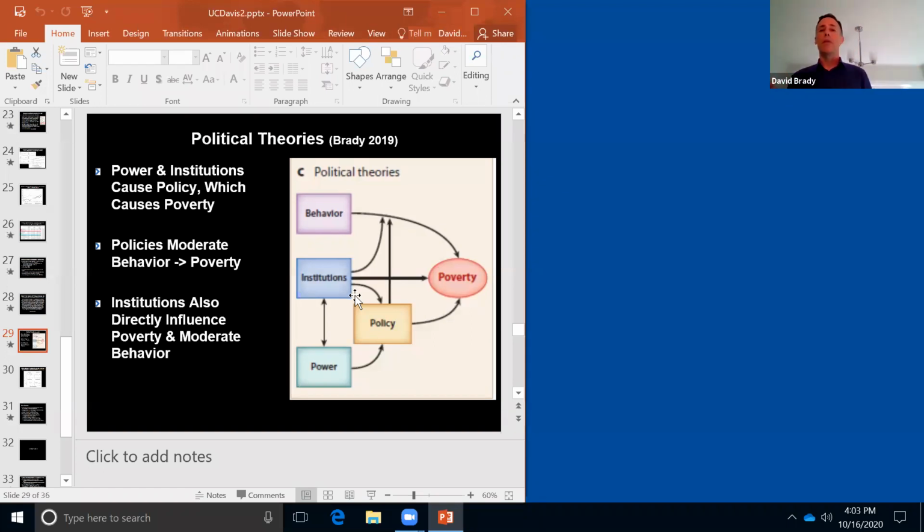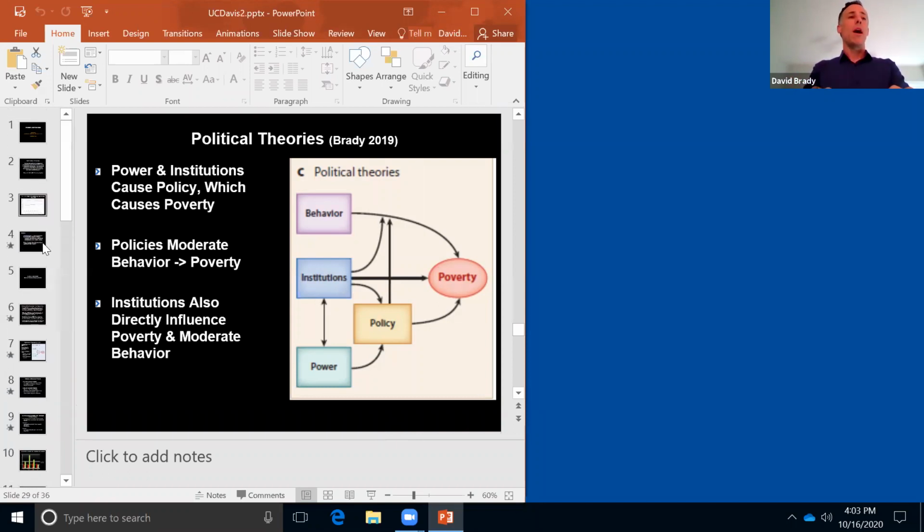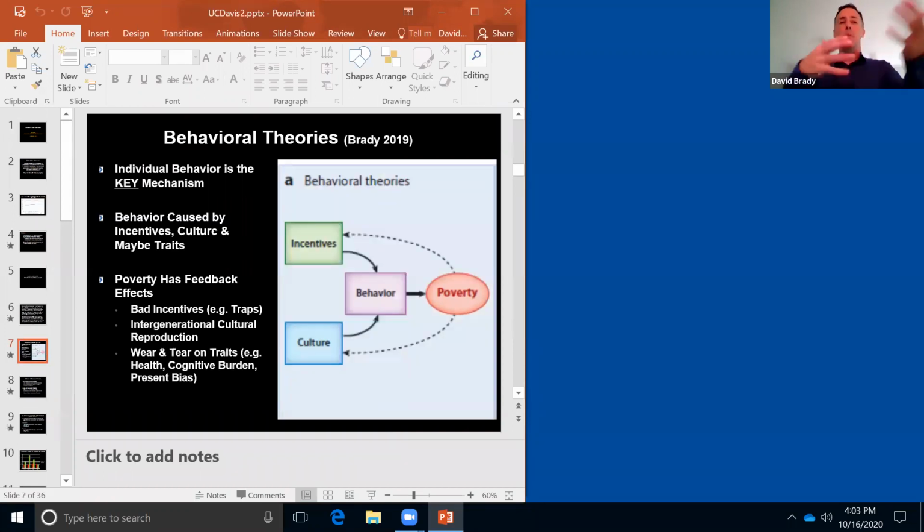Now, you could also argue that systemic racism is sort of implicit in all of these factors. Regardless of what you do, I would argue systemic racism, if it fits in any one big theory of poverty, it's political theories of poverty. It doesn't fit in a behavioral theory of poverty. There's no way to say, to this big picture theory of poverty early in the talk, that systemic racism somewhere fits in there. I don't see that as compatible with systemic racism. So if you think systemic racism is a big driver of poverty, I think we've got a better argument on the political side than the behavioral side to think about these issues.